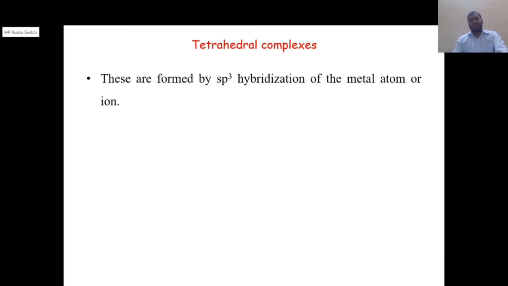In tetrahedral complexes, these complexes are formed by the sp3 hybridization of the metal atom or ion.